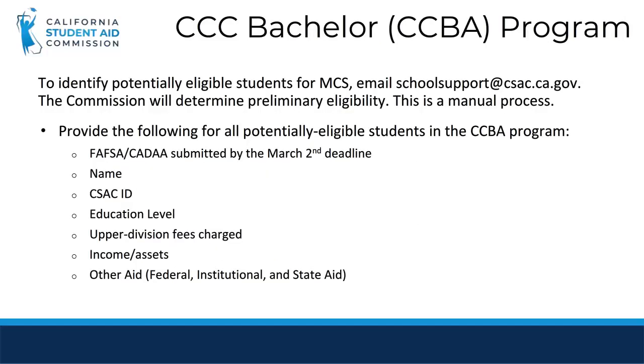As stated earlier, students enrolled in a bachelor program offered by 15 participating California community colleges are eligible, and their school also must submit an enrollment file for students to be considered for this award. Currently, the enrollment file submission process for California community colleges is a manual submission. First, schools email a list of potentially eligible students and provide the data shown on this bulleted list. The Commission will then review and process each student record to determine MCS eligibility.